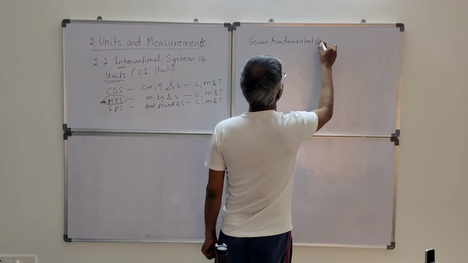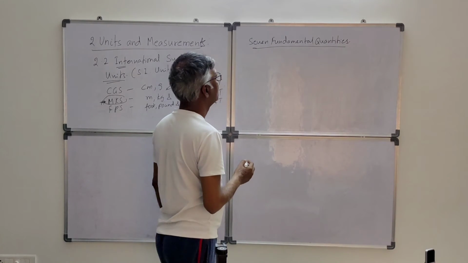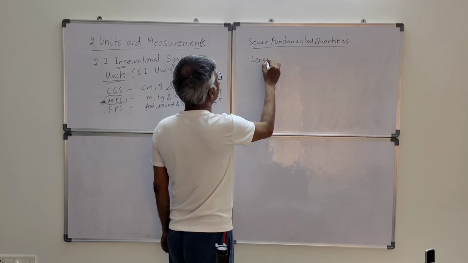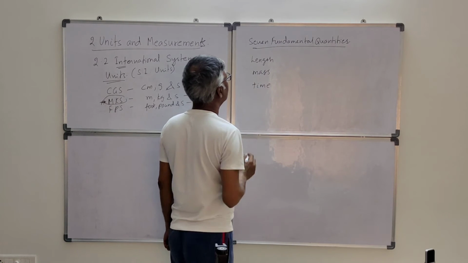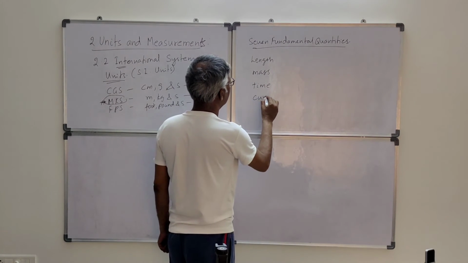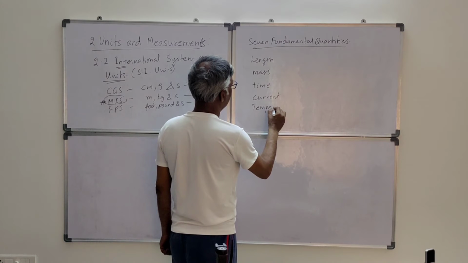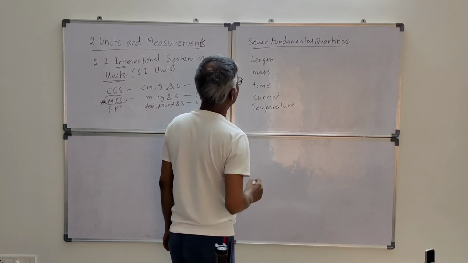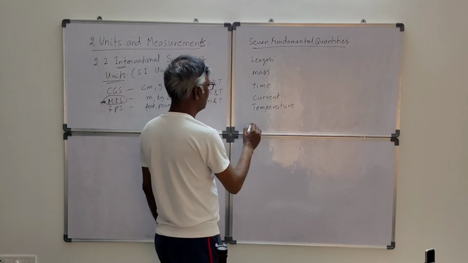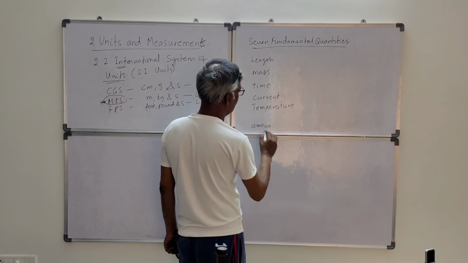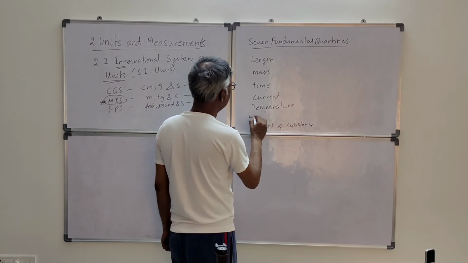They are length, mass, time, current, temperature, amount of substance, and luminous intensity.